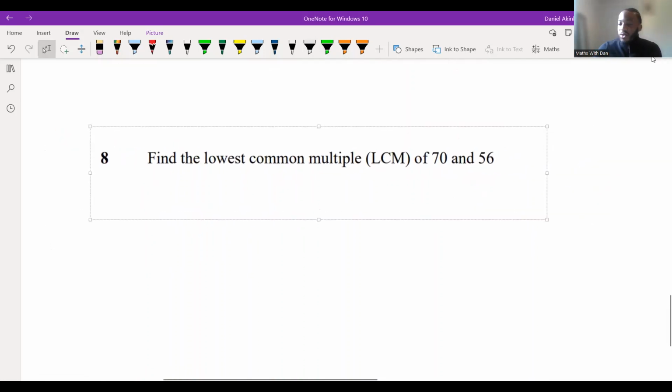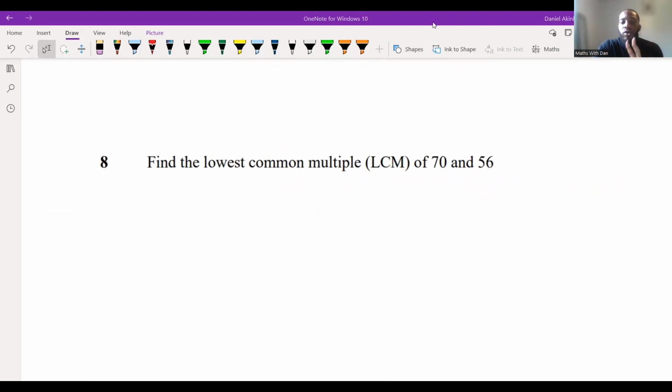All right, so whenever you do these questions, they're easy. You've got to do 2 things. First thing is that you've got to draw factor trees for both of your numbers. So we've got 2 numbers, 70, and we've got another number, 56. Now, these are both even numbers, so I'm just going to break them down as much as I can. So, for example, I'm going to write, well, this is 2 and this is 35, right?